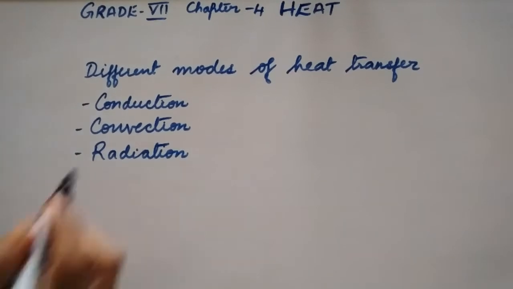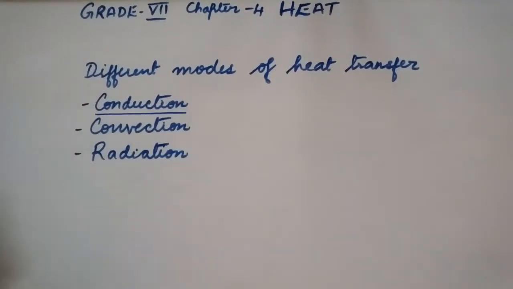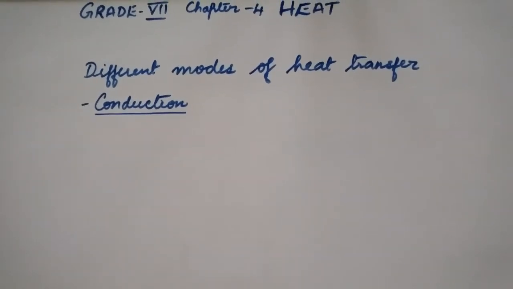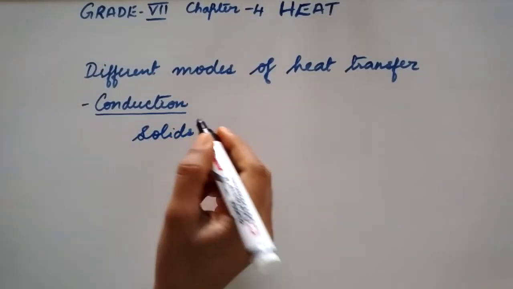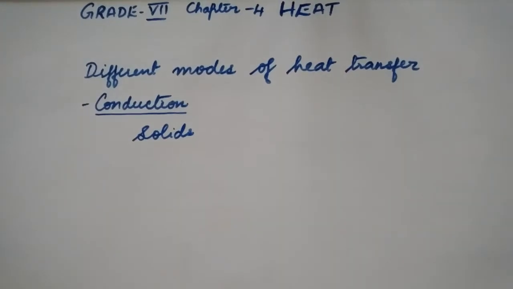Let us first understand what is conduction. Conduction takes place only in solids. What happens when we heat one end of a metal rod?